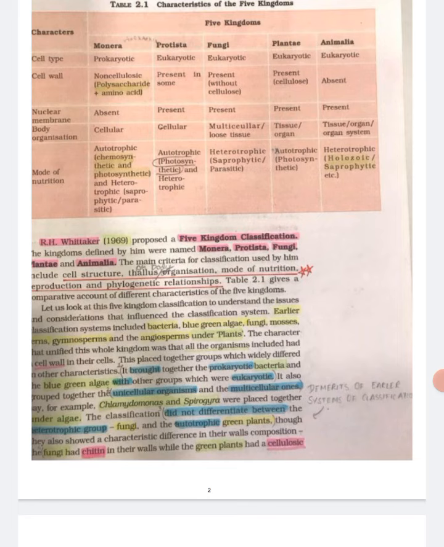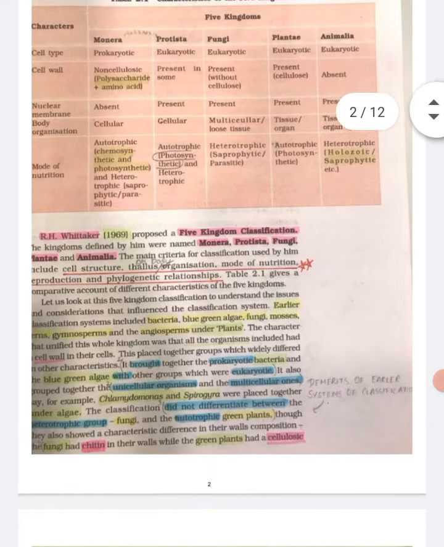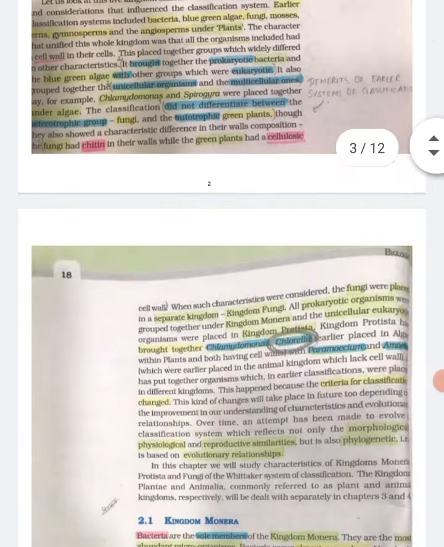It also grouped together the unicellular organisms and multicellular ones, say for example, Chlamydomonas and Spirogyra were placed together under algae. The classification did not differentiate between the heterotrophic group fungi and the autotrophic green plants, though they also showed a characteristic difference in their wall composition. The fungi had chitin in their walls, while the green plants had a cellulosic wall. When such characteristics were considered, the fungi were placed in a separate kingdom, Fungi.